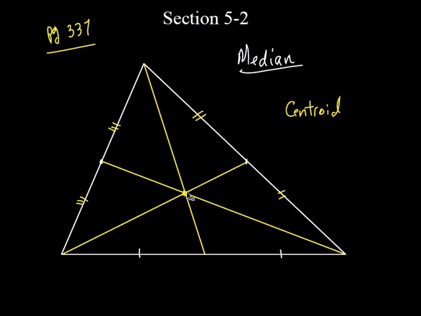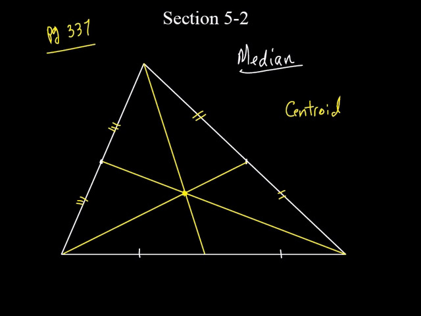Now, there's something special about this point. Remember, there's something special about the circumcenter, right? It was equidistant from the three vertices. Okay, that's not a circumcenter. So if I went from here to here, here to here, and here to here, they're not all going to be the same. Because that looks a little shorter than that, doesn't it? What if I go, is it equidistant from the sides? No, it's not. Now it looks kind of close, right? But it's not going to be.